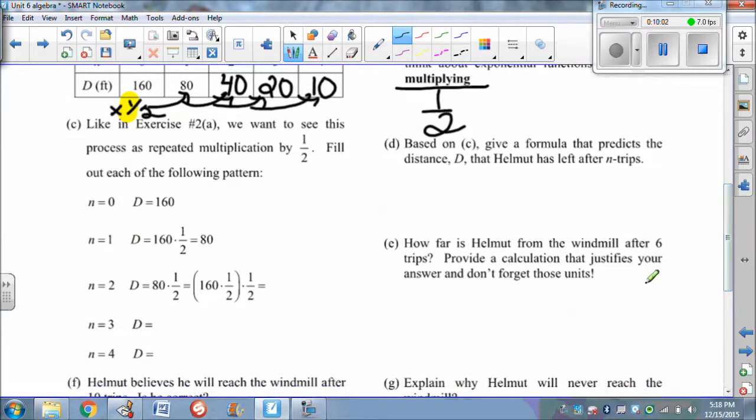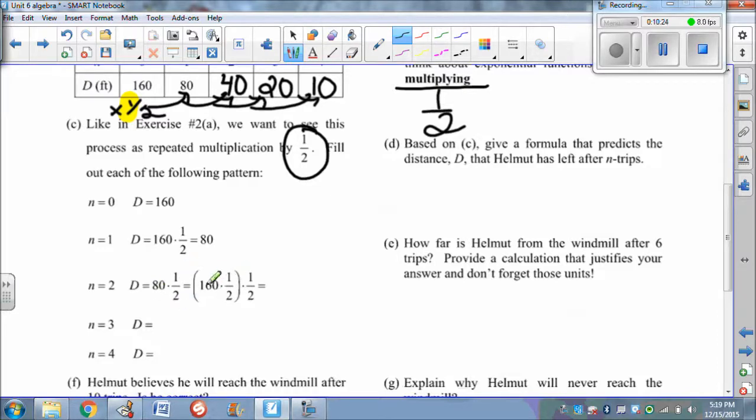Like we did in exercise 2A, we want to see this process as repeated multiplication of 1/2. So if we can fill out this pattern, we start out with 160, and then we take 160 and multiply it by half and get 80. And then we take the term before. This is going to start to sound a little bit familiar. We take 80 and multiply it by a half.